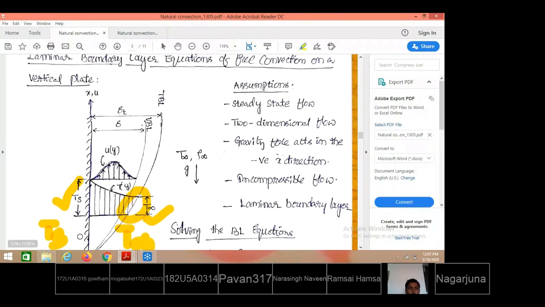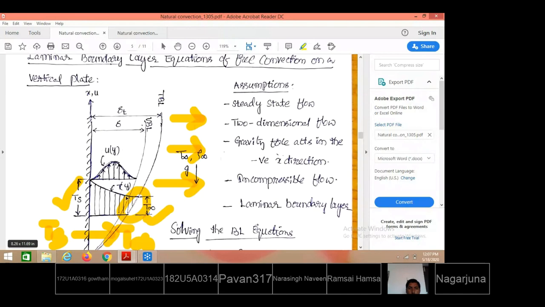So within the boundary layer only, the fluid momentum is observed. Beyond the boundary layer there is no fluid momentum, since we have initially assumed that this is still air, that means static air. The change of temperature is observed from the plate surface to the boundary layer only.